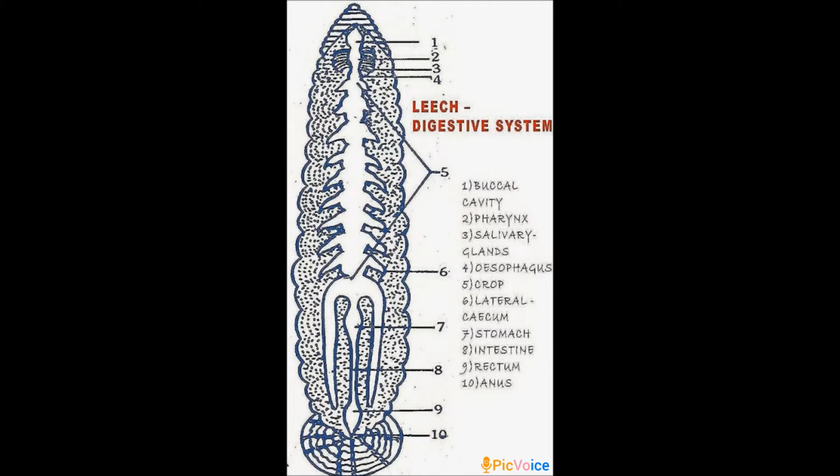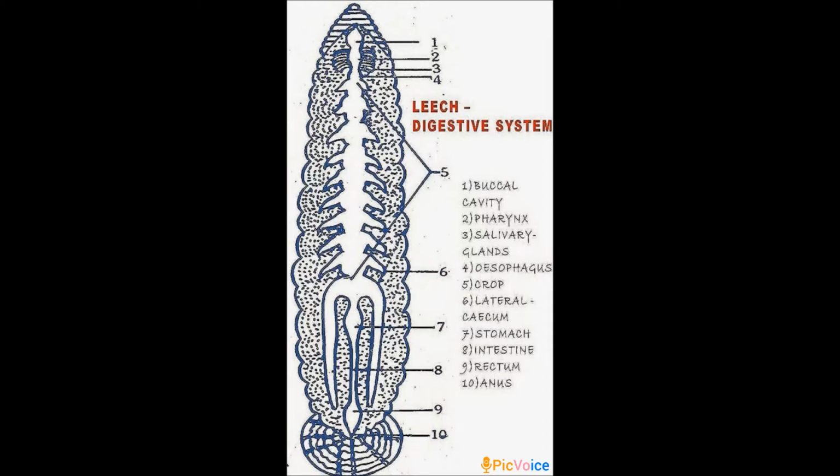The alimentary canal of the leech is a straight tube running from mouth to anus, and the mouth is a triradiate aperture situated in the middle of the anterior sucker, which leads to a small buccal cavity. In the picture you can notice this.